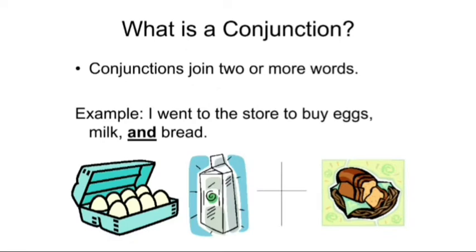First is, again we will come to the proper definition. Conjunction join two or more words. Now look, here is the example. I went to the store to buy eggs, milk, and bread.